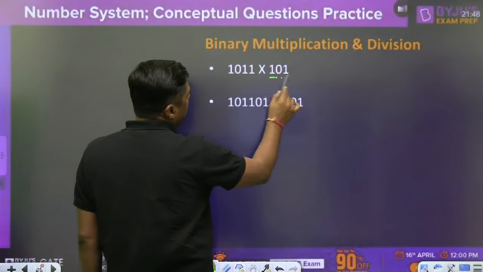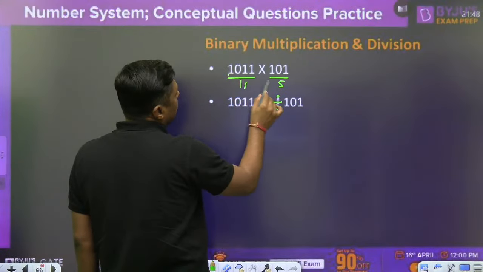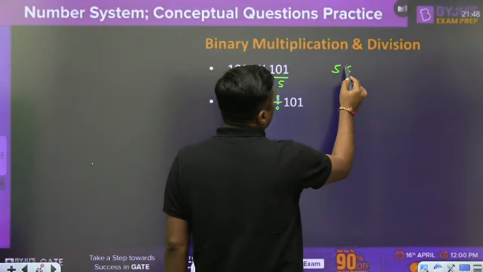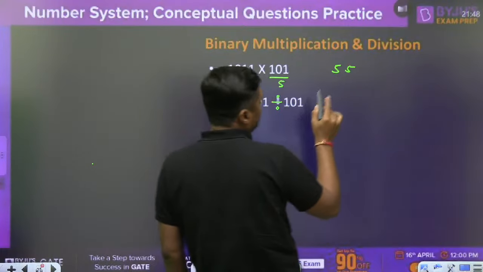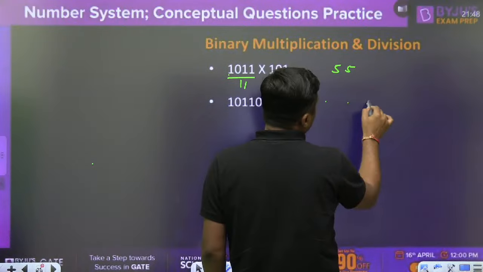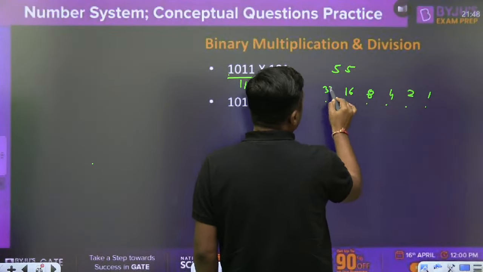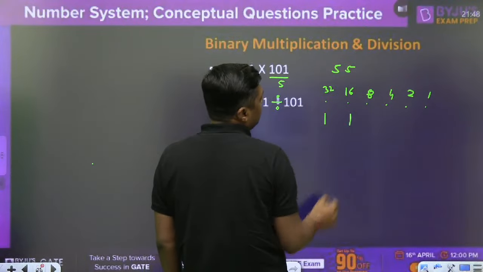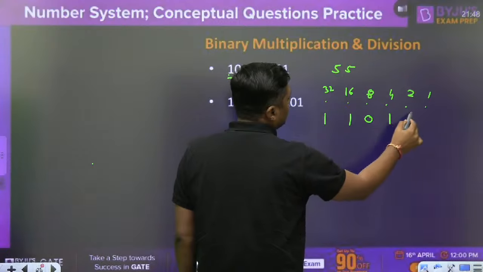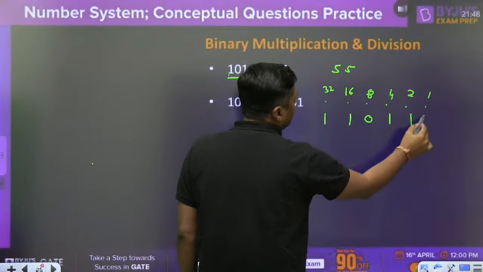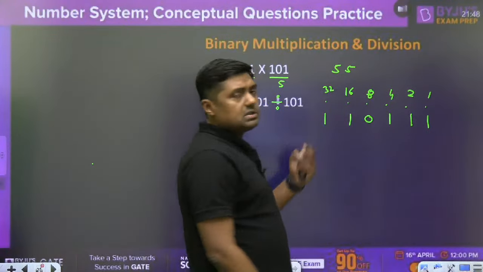You will simply find that 101 is 5, and 1011 is 11. 11 into 5 is 55, and 55 is represented by 6 bits: 1, 2, 3, 4, 5, 6. The weights are 1, 2, 4, 8, 16 and 32. It will become 32 plus 16, 48; 48 plus 4, 52; 54, 55. This is the 55, and that will be the result.